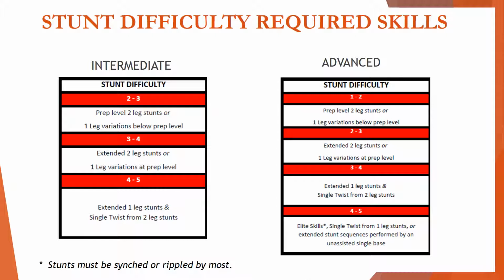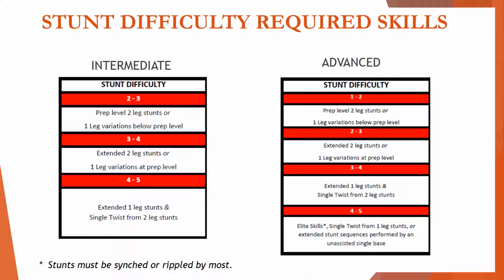For example, if an intermediate team has most perform an extended lib and a full down from prep, the lowest score they can achieve is a 4.0. To get a score higher in that range, they would need to perform additional level 3 skills by most or have more athletes perform the required skills. If an advanced team performs an extended lib and full down from 2 feet by most, their minimum score would be a 3.0.